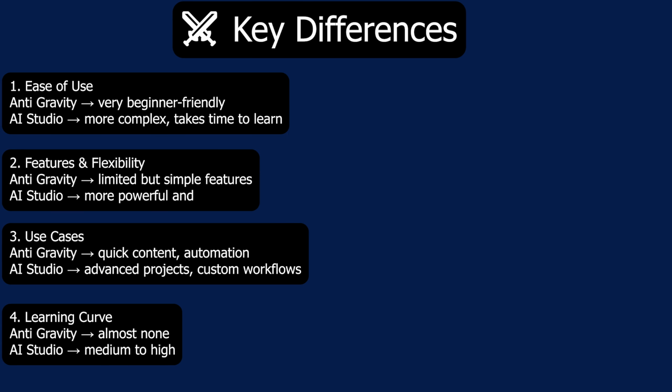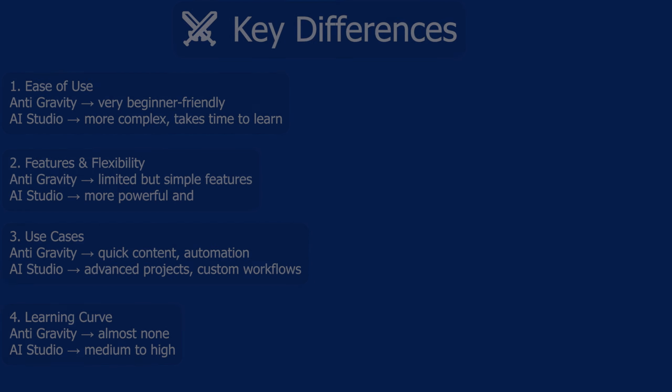Key differences: ease of use. Anti-Gravity, very beginner friendly. AI Studio, more complex, takes time to learn. Features and flexibility. Anti-Gravity, limited but simple features. AI Studio, more powerful and customizable. Use cases: Anti-Gravity, quick content automation. AI Studio, advanced projects, custom workflows. Learning curve: Anti-Gravity, almost none. AI Studio, medium to high.